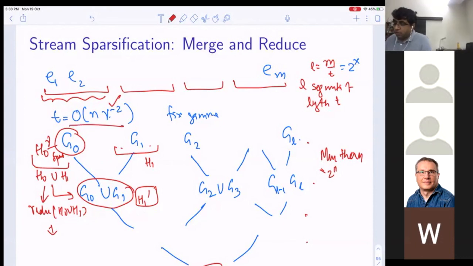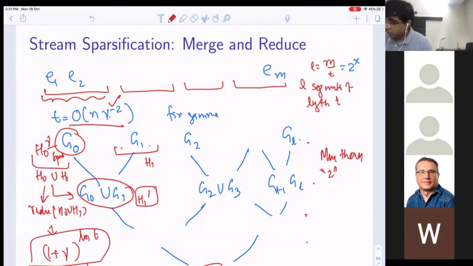So this is what you mean by merge and reduce. I take the union, and then I sparsify it. Then again, I merge 2 things, and I sparsify it. So notice that the final H, which is a sparsifier of G, has gone through several layers of sparsifiers. But how many layers? As many as the depth of this tree. The depth will be 1 by gamma times log T. So this will be the quality of the sparsifier.